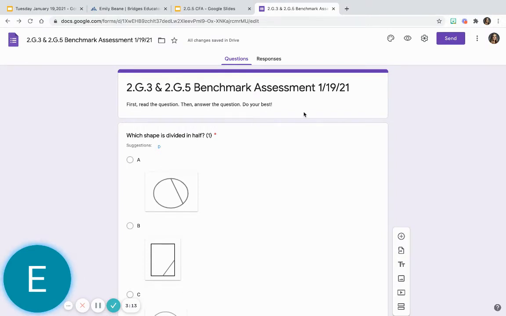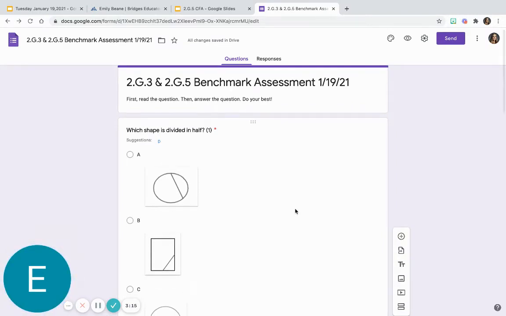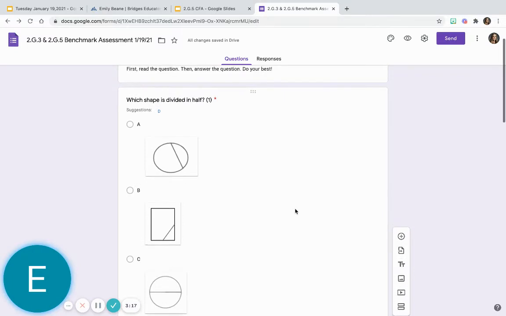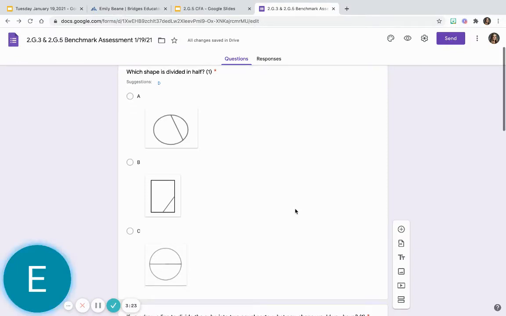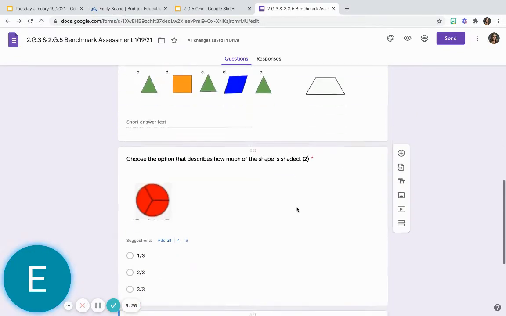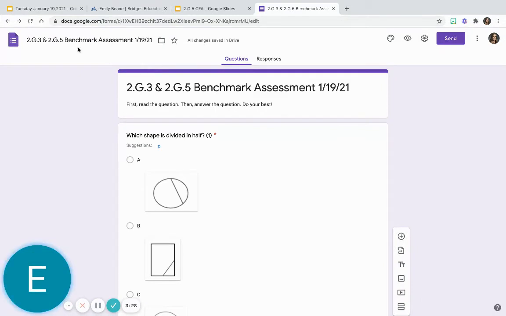And so to make it easier, I have made an online assessment, and we've done this before. This is not new. You've done one for time and you've done one for money. But you are going to do our benchmark for two assessments. I've combined them. So this is for 2G3 and 2G5. And I'm going to use this score for both of those assessments because it's just a benchmark. I might send home the final one with you after we've talked about it.